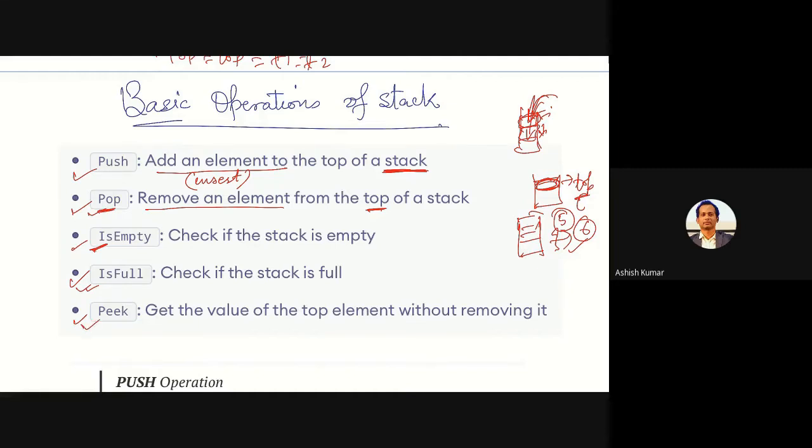Then you have peek, because you just have access to only one element, which is at the top. So you can get that element for use or just for reference, what is at the top, without removing it. You can simply refer to it, but you will not remove it, because removing means popping it, and pop will always remove the element and go one level down. So we'll see how these functions actually execute.